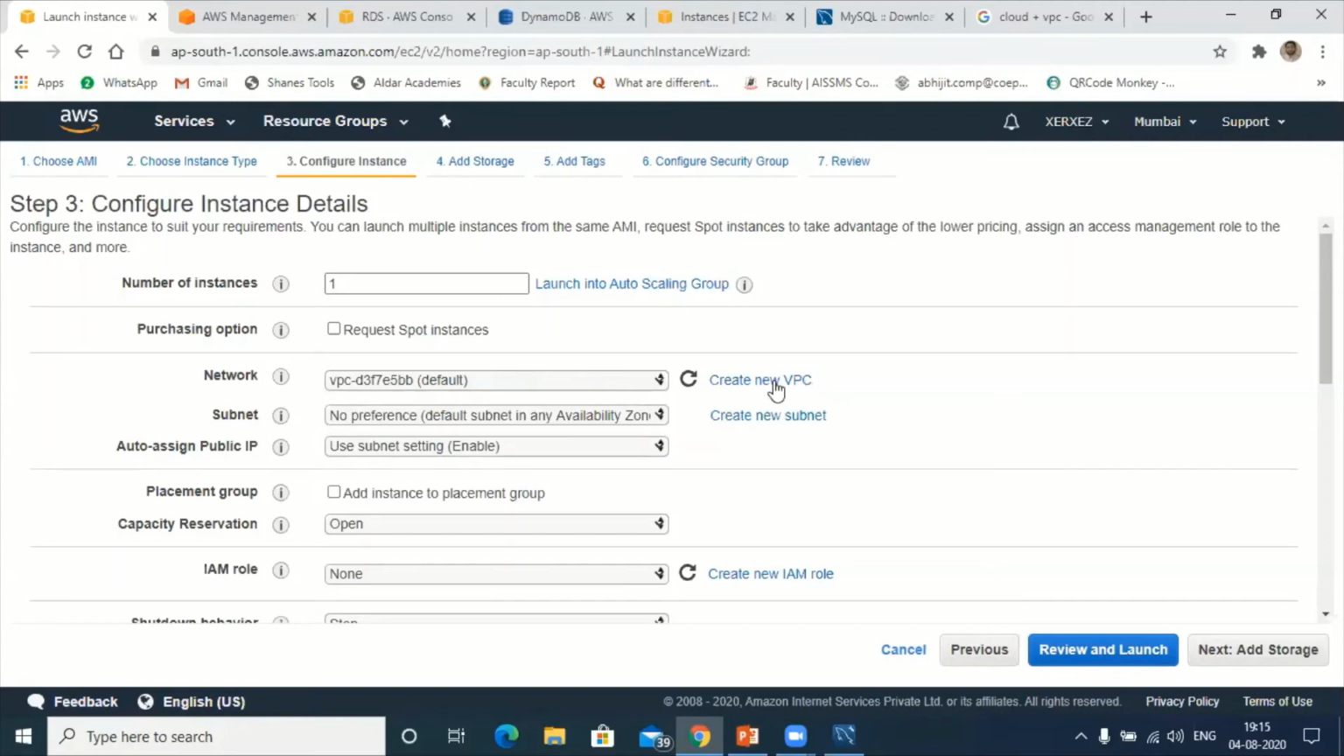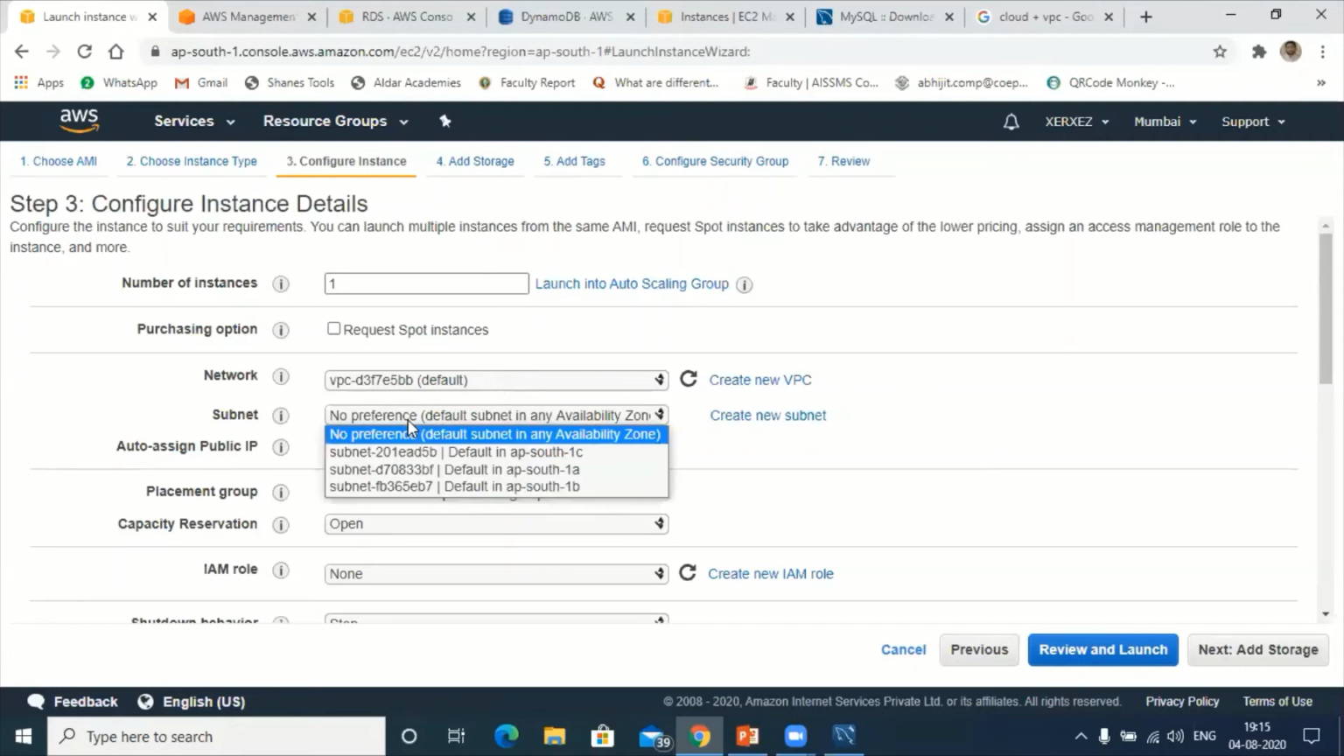There are two options here. Either we can create a new VPC and assign it to RDS, or else we can use the default. For the moment, I will use the default just for demonstration purposes. In the same way, subnet: no preference, but if you click on this, there are three subnets here. We can choose all three, or choose no preference. Based upon the requirement, the machine will automatically choose one of the subnets.